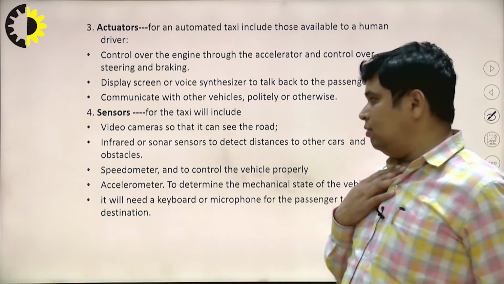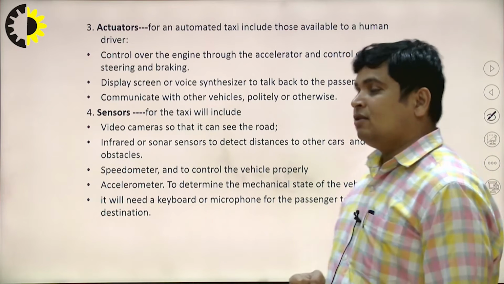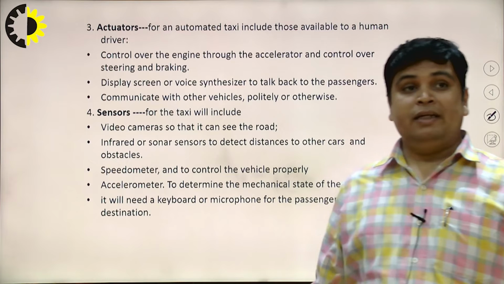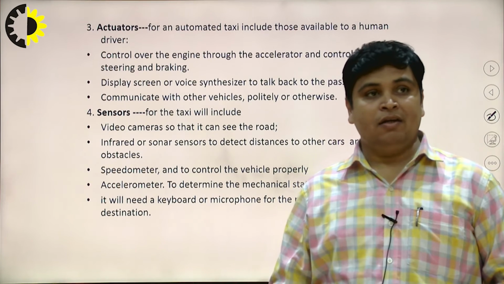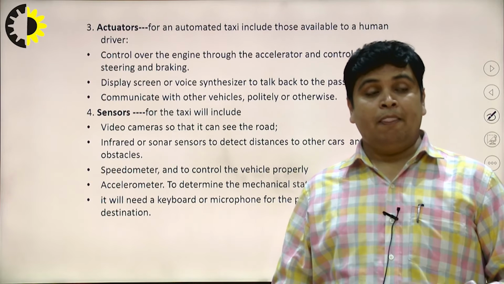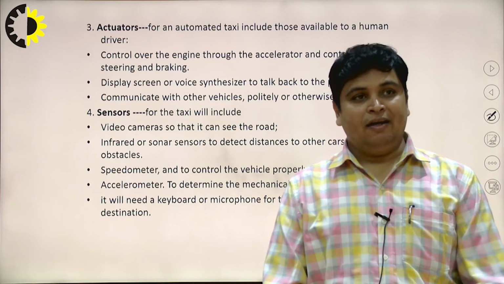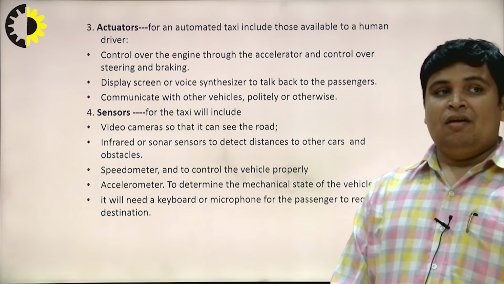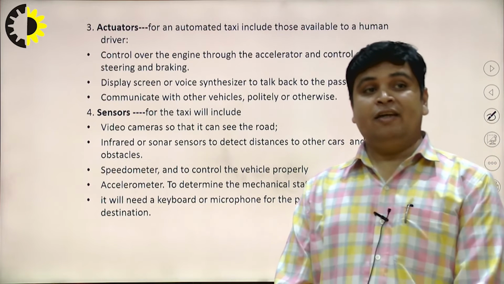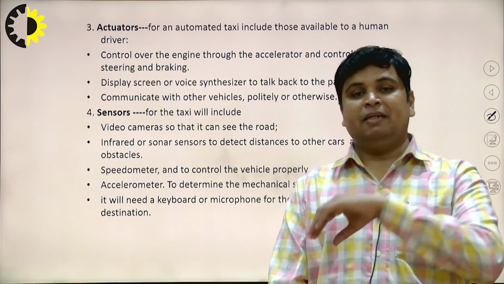Now, talking about actuators, an automated taxi includes those available to a human driver: control over the engine through the accelerator, and control over steering and the braking system. Then a display screen or voice synthesizer to talk back to the passenger.